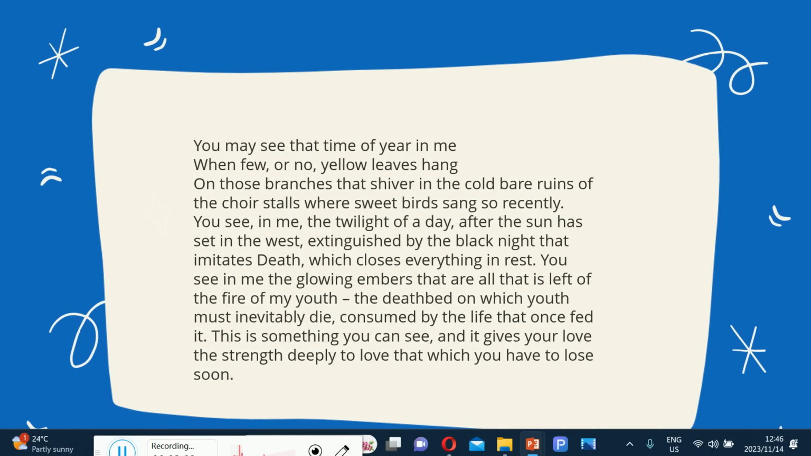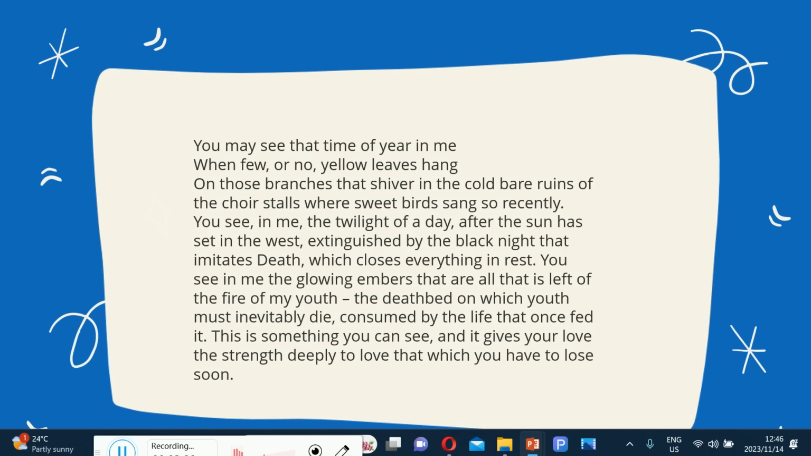you may see that time of the year in me, when few or none yellow leaves hang on those branches that shiver in the cold bare rooms of the choir stalls where sweet birds sang so recently. You see in me the twilight of a day, after the sun has set in the west, extinguished by the black night that imitates death, which closes everything in rest.